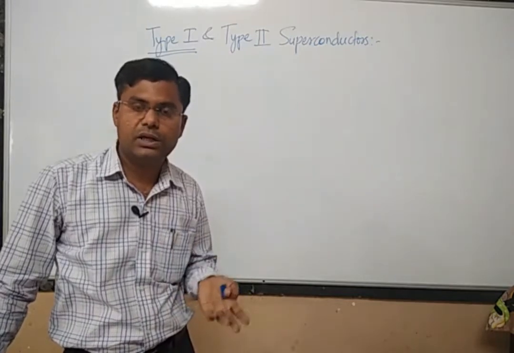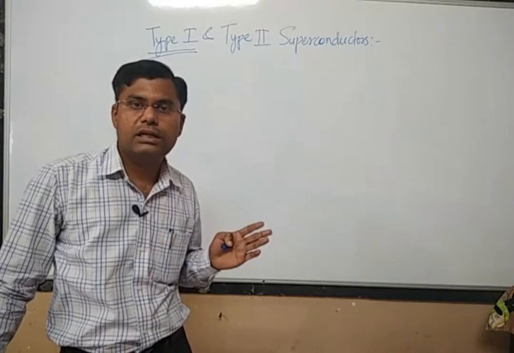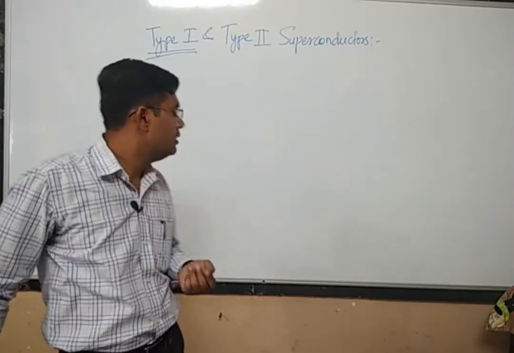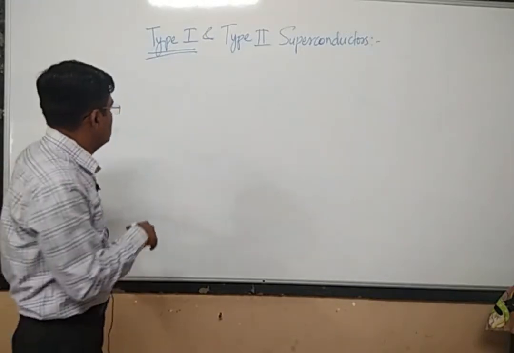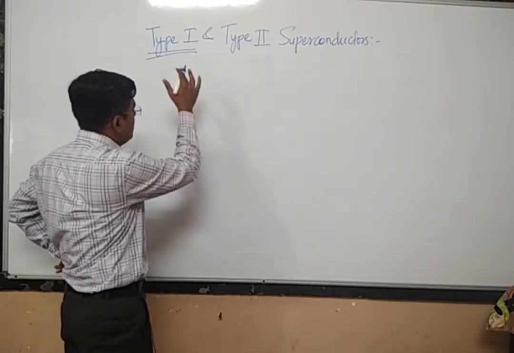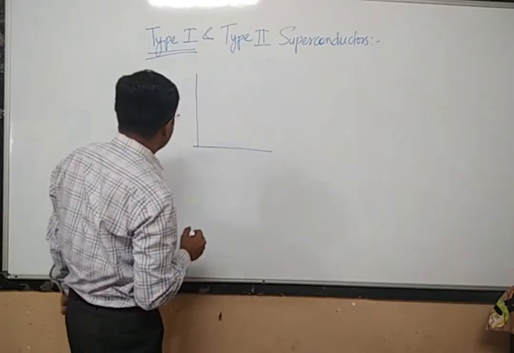Type 1 superconductors are normal superconductors, the superconductors which were invented first. The example is mercury. So what is the speciality of this type 1 superconductor? We can understand it with the help of a graph. Suppose these are the x and y axes.